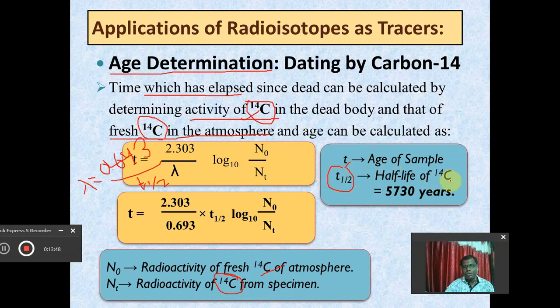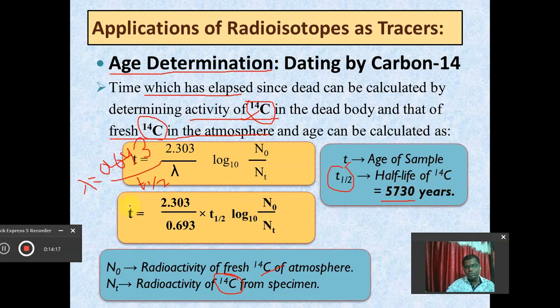Already I told you it is a constant value, because this is the period in which the activity of C14 in the body of a dead organism gets reduced to half of its initial value, or to half of the atmospheric C14 value, and that much time is 5730 years, which is the half-life period of C14.